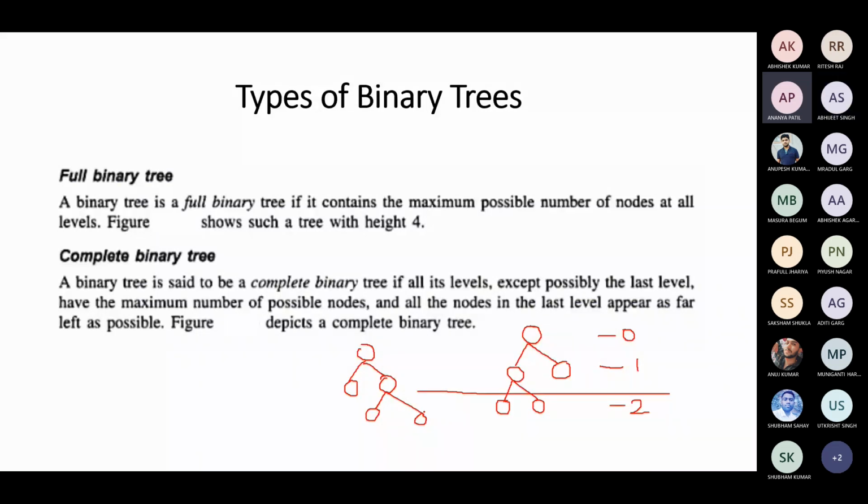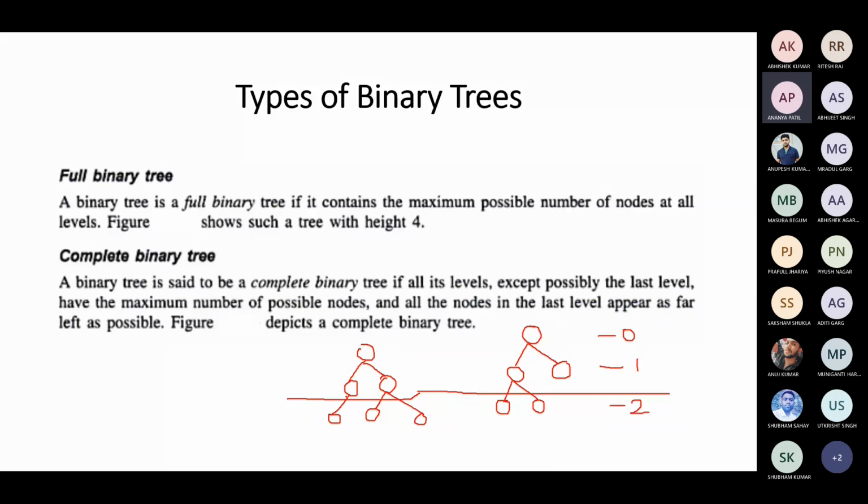Sir, it's on the right. The first property is satisfied: except the last level, the remaining levels have the maximum nodes. But on the last level, the nodes should fill from left to right. This node should be filled first. Then after that, this node should fill. Then only this should come.